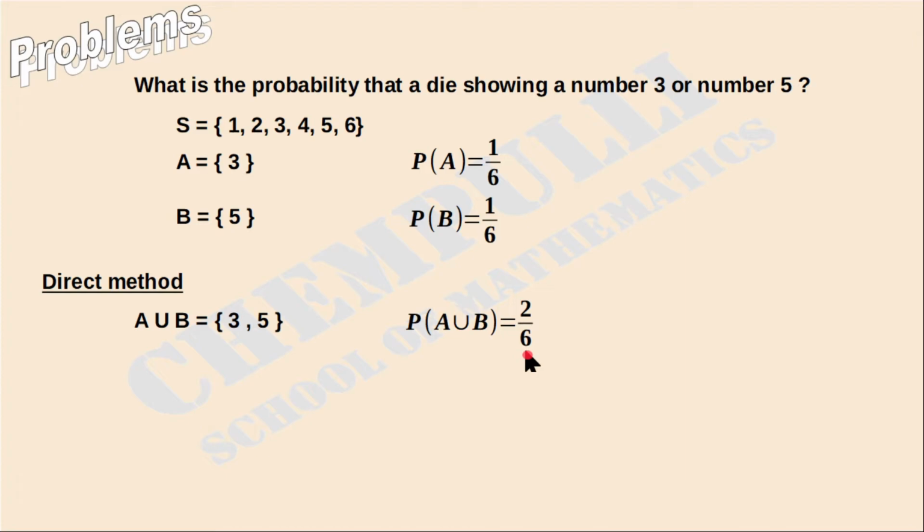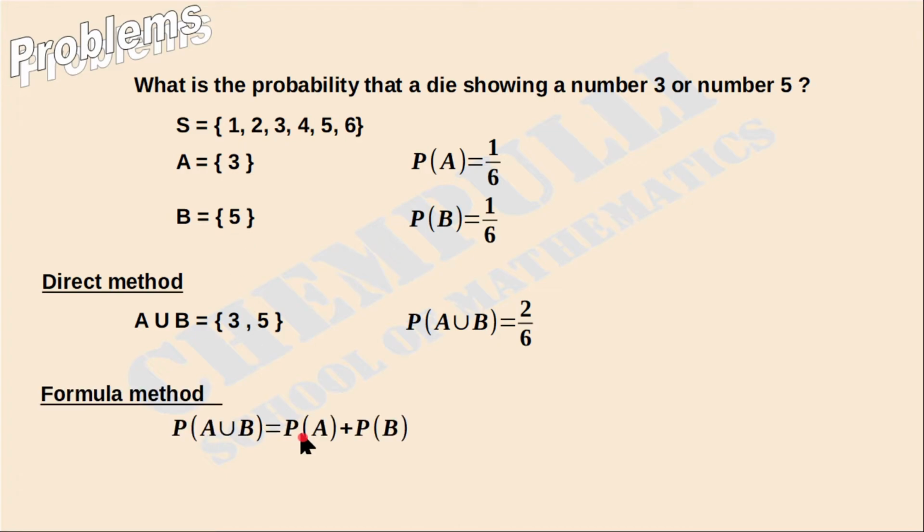Okay, the next one is the formula method. Before using the formula method, first you have to check whether it is mutually exclusive or not. First check the set A and set B. Is there any common number? There is no common number. That means these two sets A and set B are mutually exclusive. That means we can use this formula: